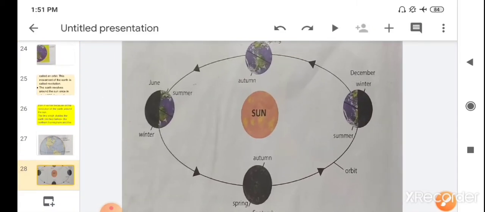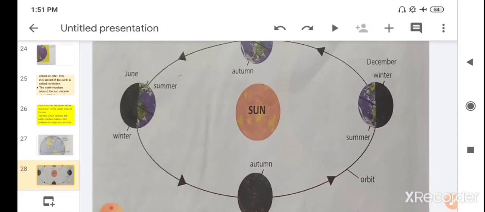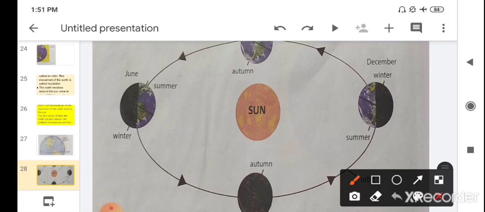If you see the picture here, the north pole is towards the sun. So in the month of June it has the summer season, and the southern hemisphere has winter. When it moves here, you can see now the season changes. Now it has an autumn season. When earth revolves around the sun and changes its position, the north pole is tilted away from the sun and the southern hemisphere is towards the sun.